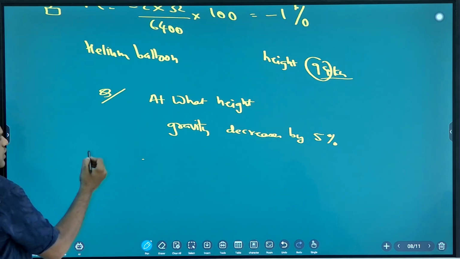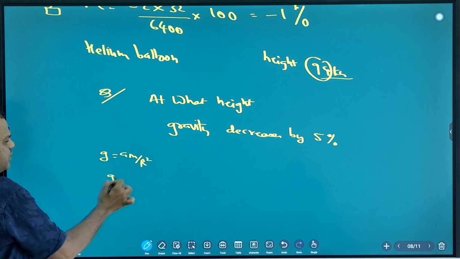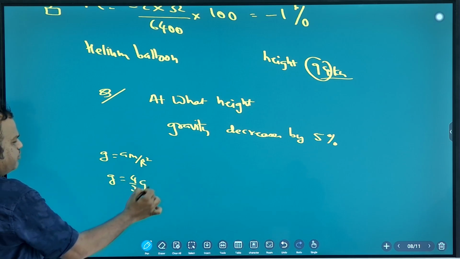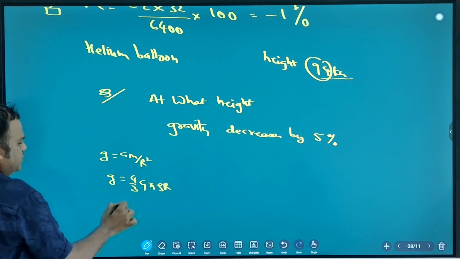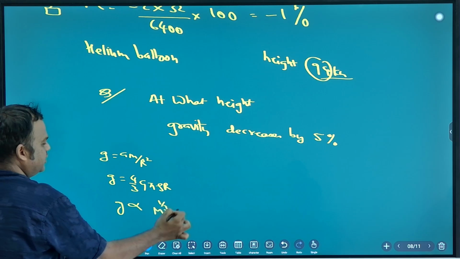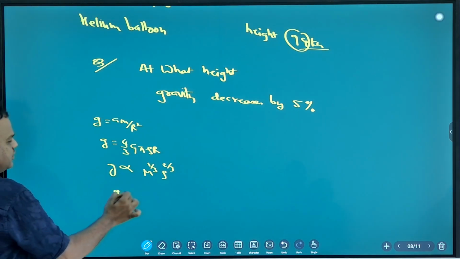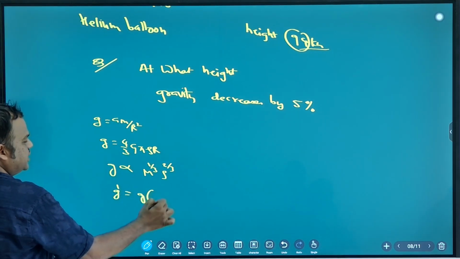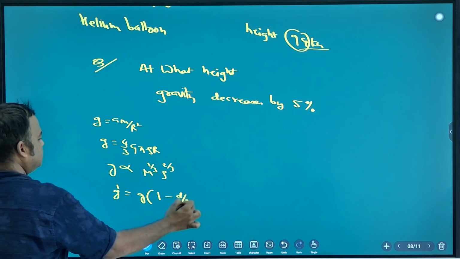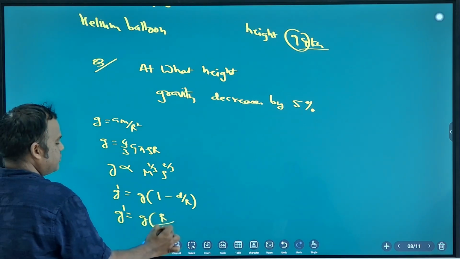So, how many formula we learned? What is the first formula? Second formula, 4 by 3 pi G rho r. Then third formula, proportionality, M power 1 by 3 rho power 2 by 3. Very good. With depth, g dash is equal to g into 1 minus d by R. With height, correct.